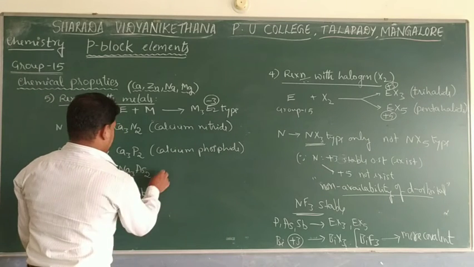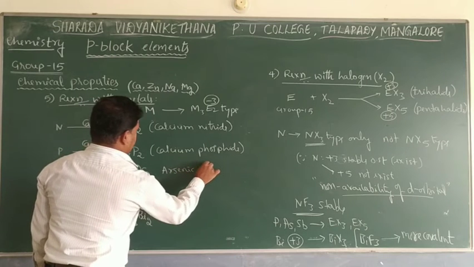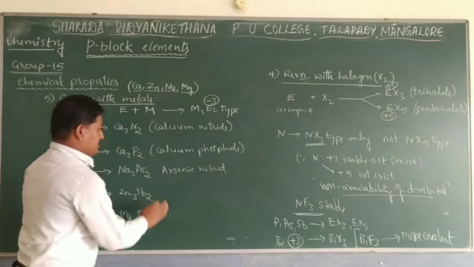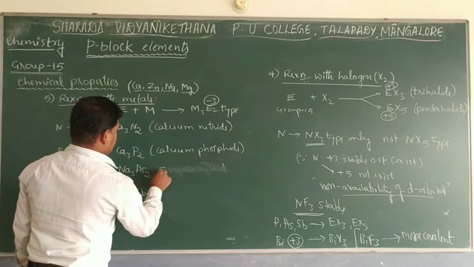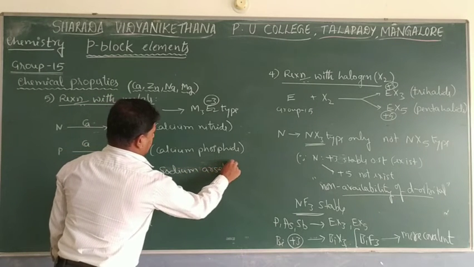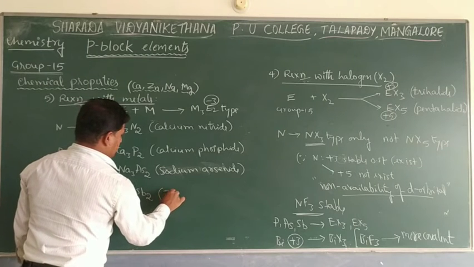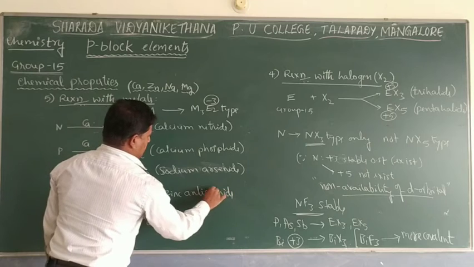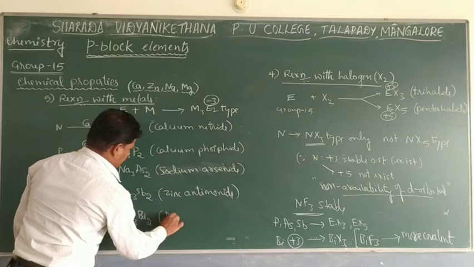Then sodium arsenide, Na3As2. Then zinc antimonide. Then the last one, magnesium bismuthide.